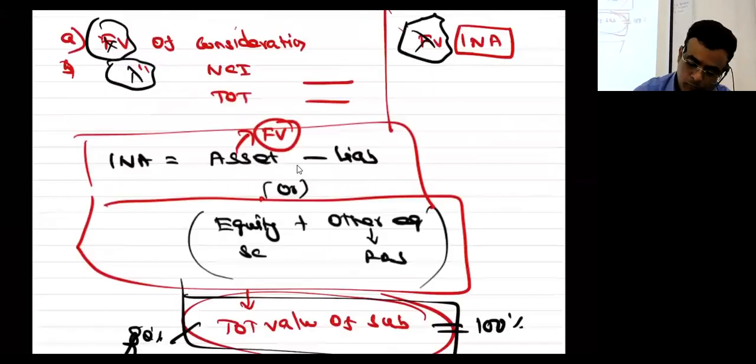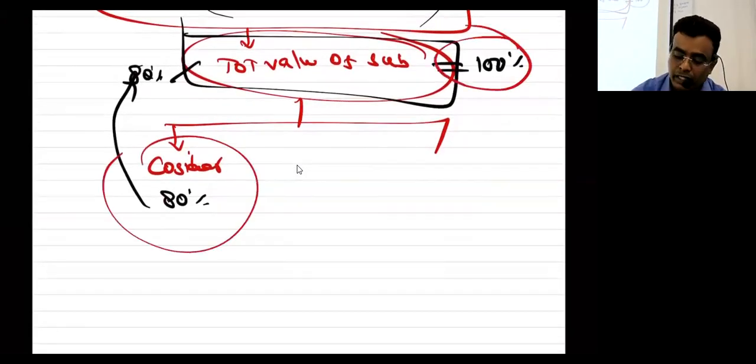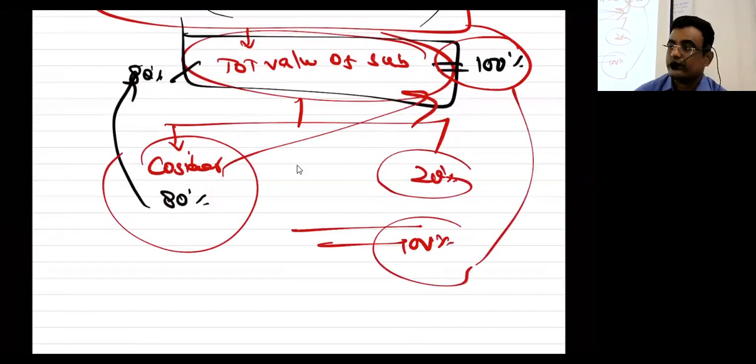Now listen. Consideration is paid for 80%. This is for 100%. If I want to compare these two things, I can't compare. So make it 100%. Then this 100% can be compared with this. Yes, sir. Yes or no? Everybody clear? Yes. So today the value of this is 100, and the value of this is 120. Goodwill, gain on bargain purchase.